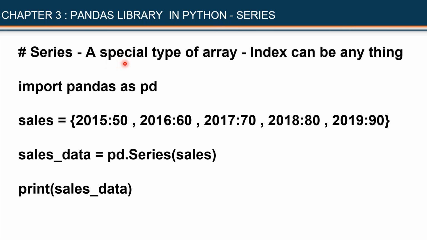That is the speciality of series. Every data structure has a speciality. Now what is the speciality of this data type? Index can be anything. What do I mean? Let me explain with the help of an example. Now this is a dictionary: first pair, second pair, third pair, fourth pair, fifth pair. I can give any name for the dictionary. I pass this dictionary as an argument to the series function. It will convert this dictionary into the special series data type. Now when I execute, what will happen? 2015, 16, 17, 18, 19, the keys, will be taken as the indices, and these will be taken as the values.